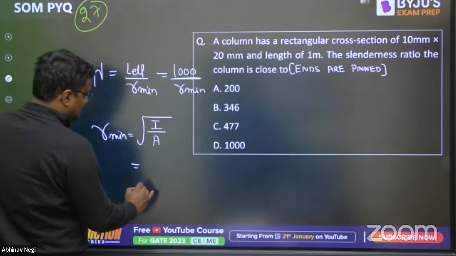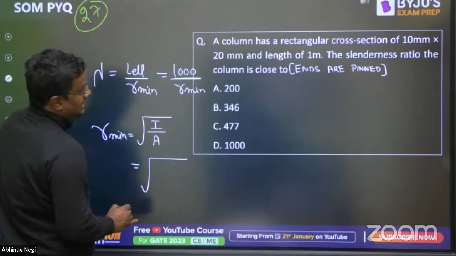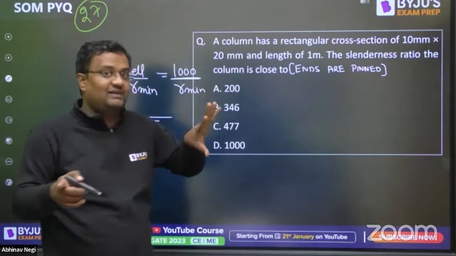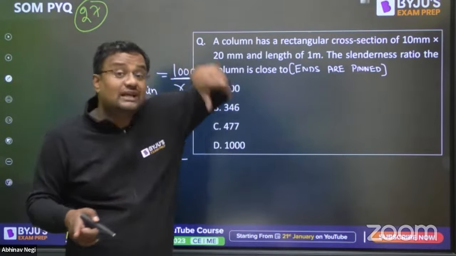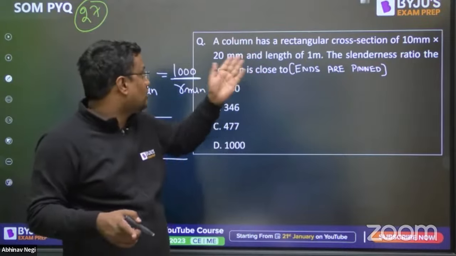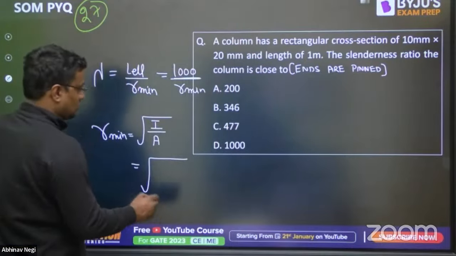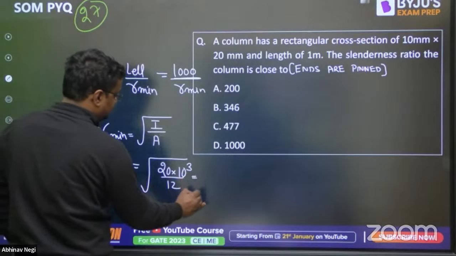So what will I be? I is bd cube by 12. Okay, I minimum. It can be 10 into 20 cube by 12 about one axis, and about the other axis it is 20 into 10 cube by 12. So of course the minimum will be 20 into 10 cube by 12.